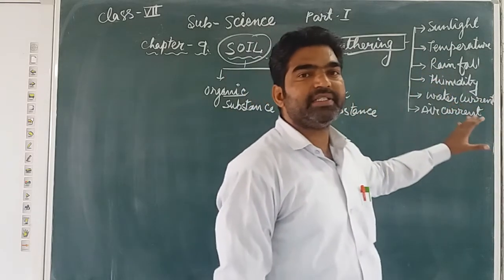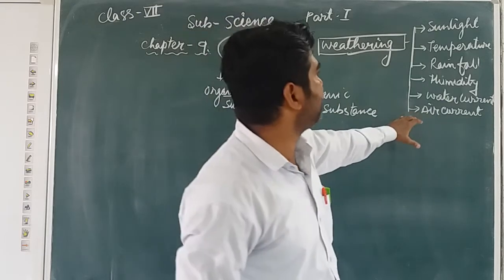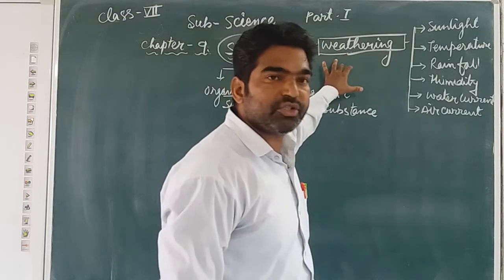These are the main important elements or components which help in the formation of soil by the process of weathering.